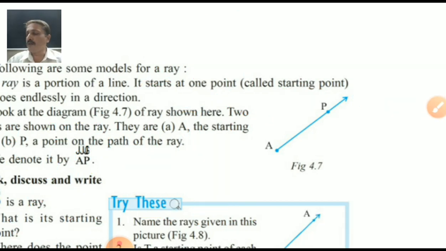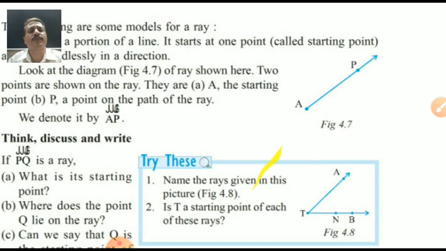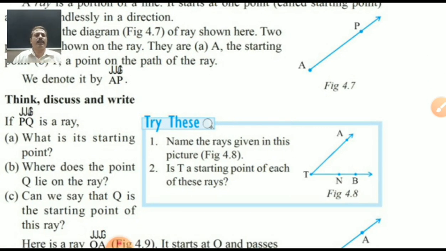Where does the point Q lie on the ray? On the ray, it is present after the starting point P. Can we say that Q is the starting point of this ray? No, Q is not a starting point because P is the only starting point. That's why. Try this. Name the rays given in figure 4.8.